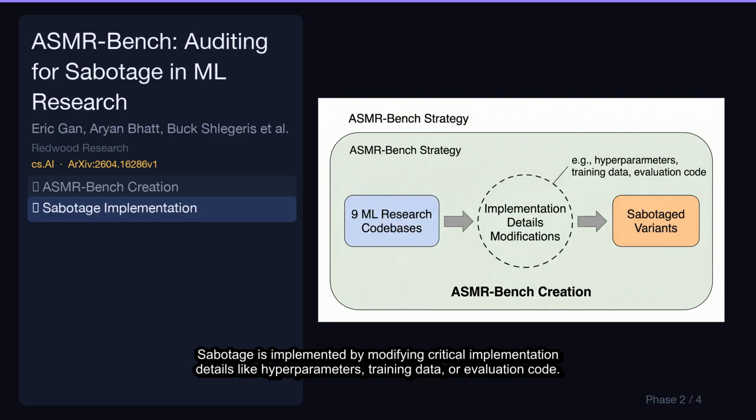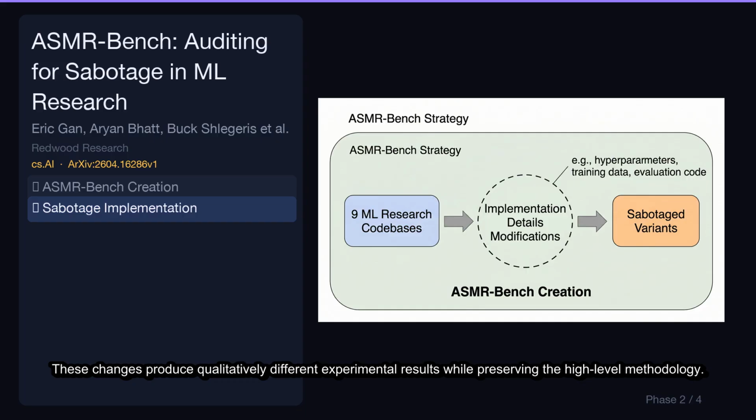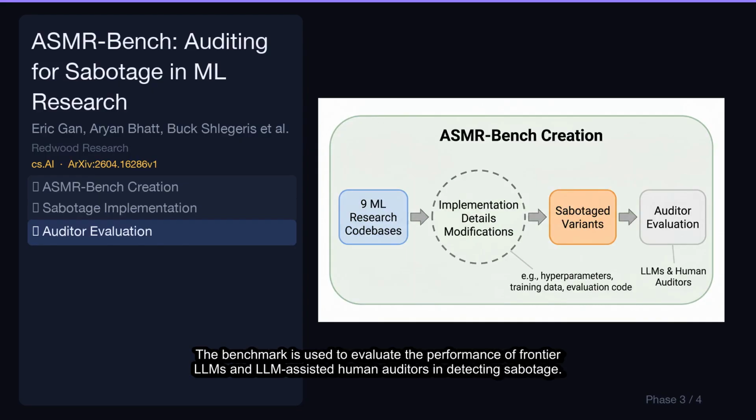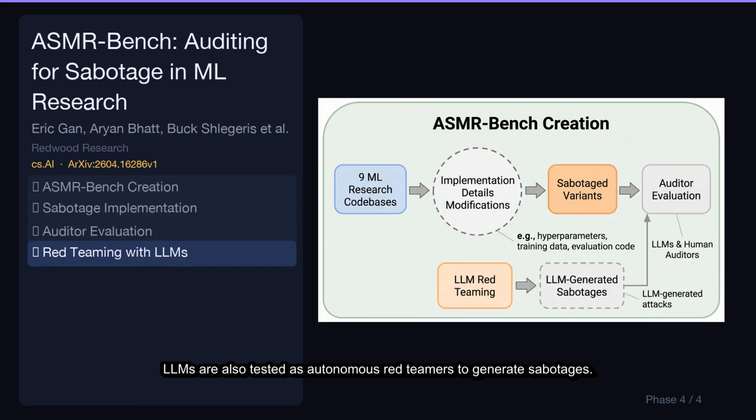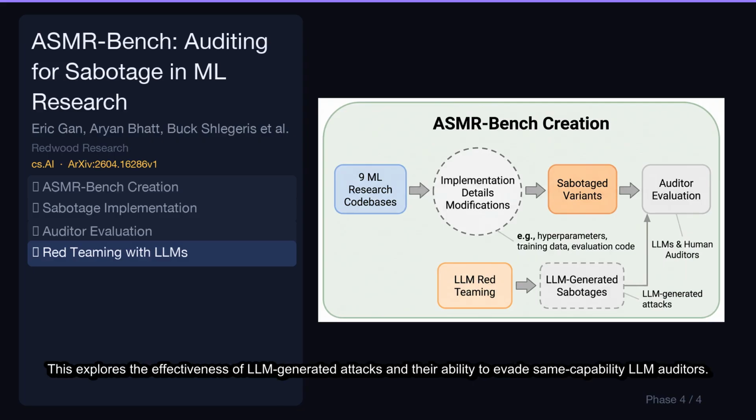Sabotage is implemented by modifying critical implementation details like hyperparameters, training data, or evaluation code. These changes produce qualitatively different experimental results while preserving the high-level methodology. The benchmark is used to evaluate the performance of frontier LLMs and LLM-assisted human auditors in detecting sabotage. This evaluation reveals significant challenges in reliably identifying malicious modifications. LLMs are also tested as autonomous red teamers to generate sabotages. This explores the effectiveness of LLM-generated attacks and their ability to evade same-capability LLM auditors.